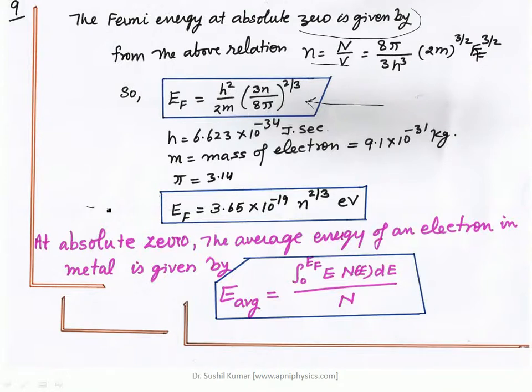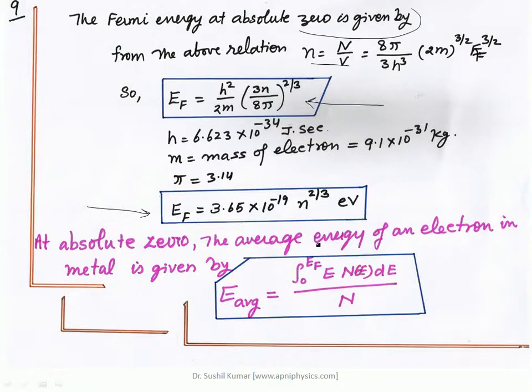So at absolute zero temperature, the Fermi energy of a free electron is 3.65 into 10 raised to the power minus 19 into n raised to the power 2 by 3 electron volt.